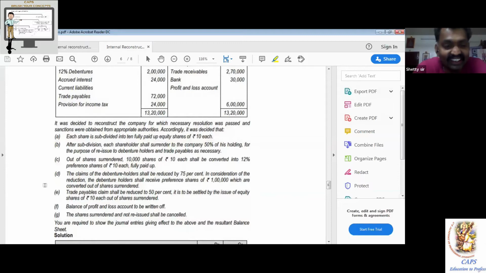Now, if you look at this question, 2-3 points you should note. One is about which approach. The name only suggests somewhere. They surrendered the share. 2-3 places they use the word. So this means it's a share surrender. The language of points D and E is extremely important.